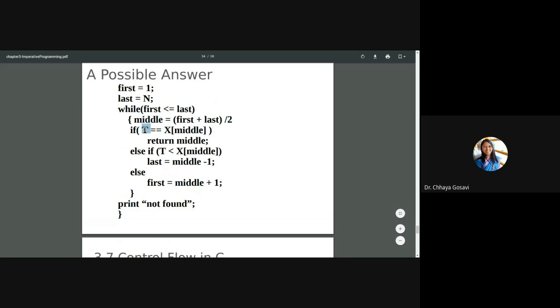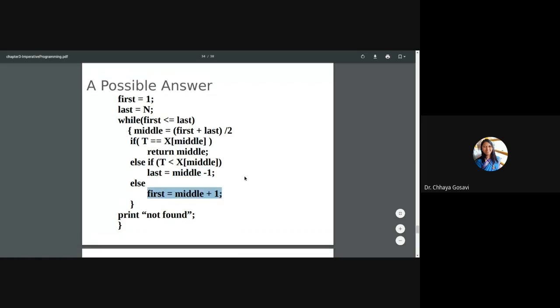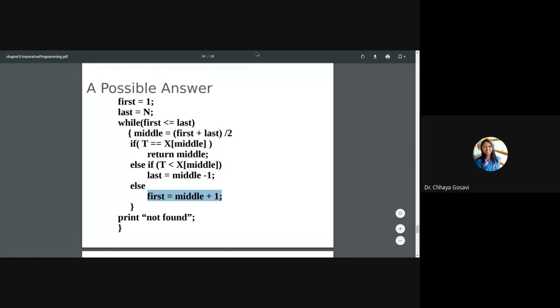If the number you want to search, that is t, is equal to x of middle, where x is your array, if you found it, return middle, that means you are returning that position. If it is less than x of middle, then your last will change to middle minus 1. If the number is greater than x of middle, your first will change to middle plus 1, else not found. Let me explain this.